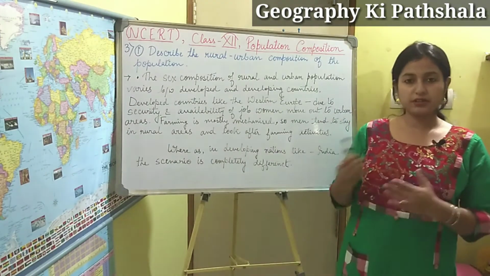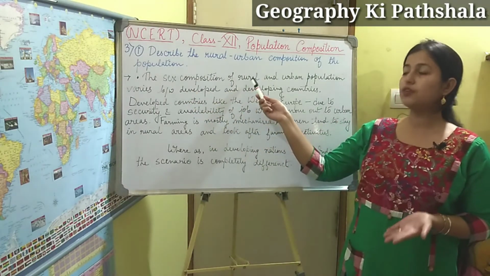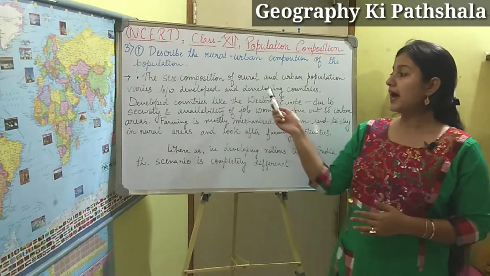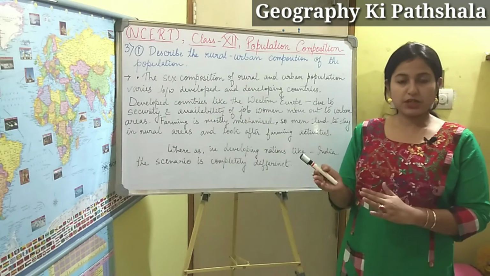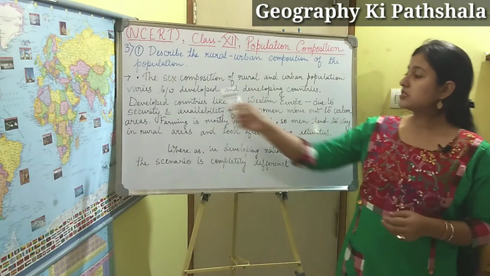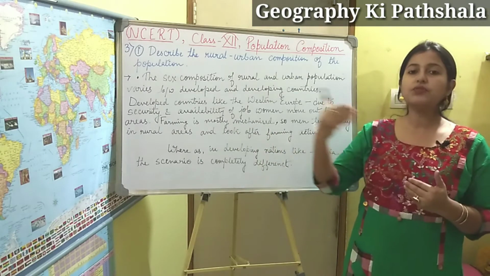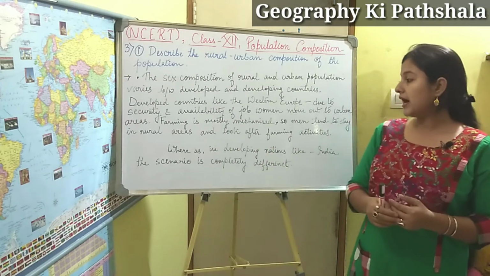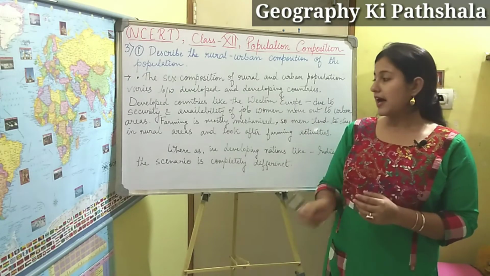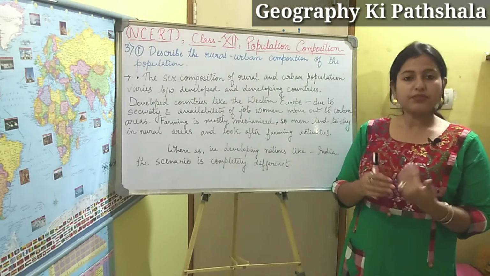Now if we look at another point, which is the sex composition, there also you will see that the sex composition of rural and urban population varies between the developed and developing countries. In developed nations like the Western European nations, due to security and availability of jobs, generally women move out towards the urban area, and men tend to stay in the rural areas as the farming is mostly mechanized. So they look after the farming activities.